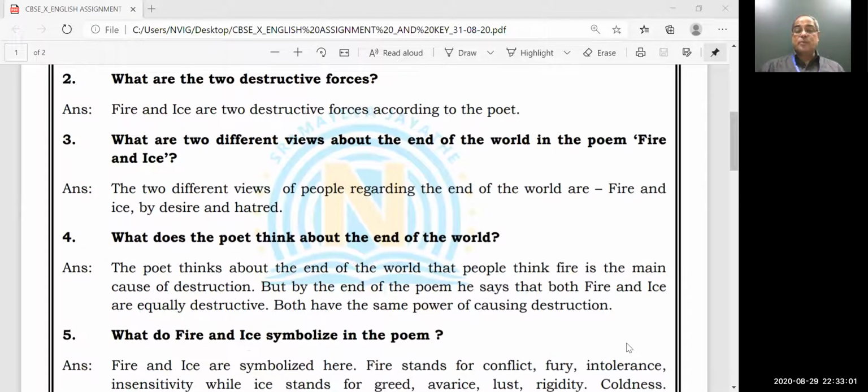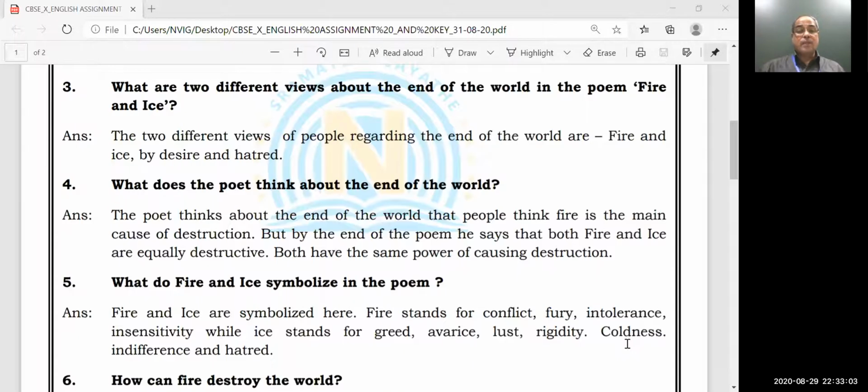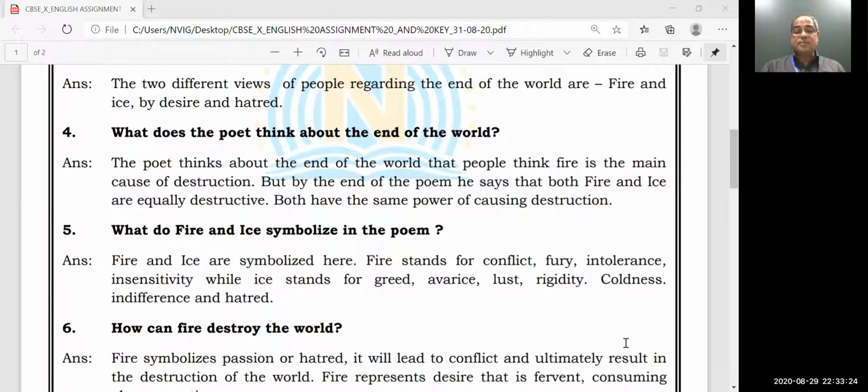What does the poet think about the end of the world? The poet thinks about the end of the world that people think fire is the main cause of destruction. But by the end of the poem, he says that both fire and ice are equally destructive. Both have the same power of causing destruction. Right? Let it be desire or hatred, both have the same effect. They are destructive.